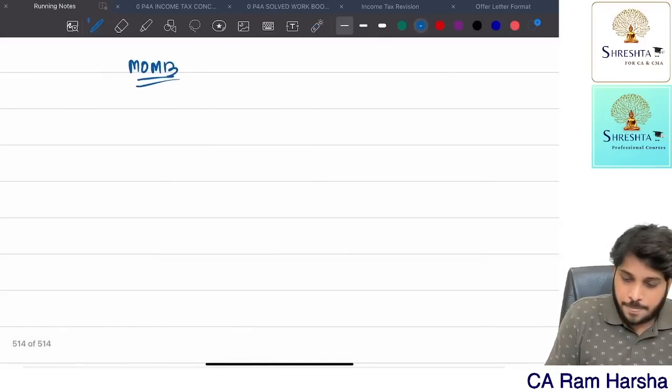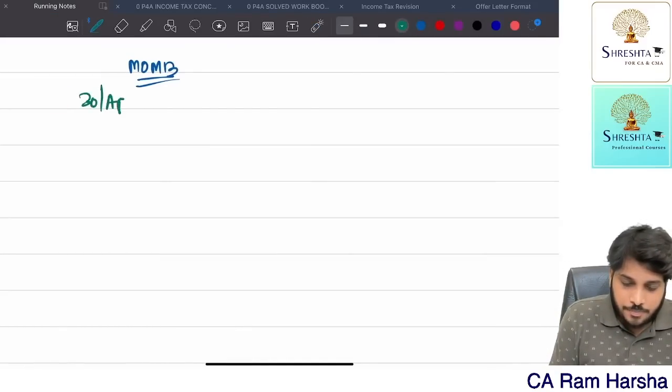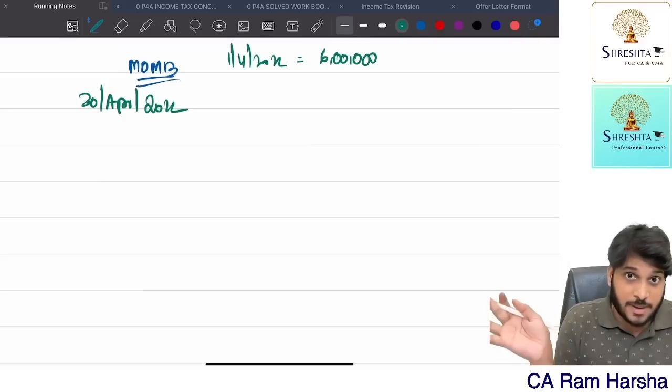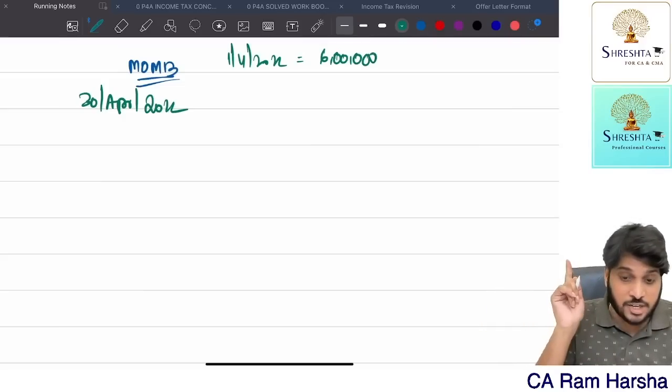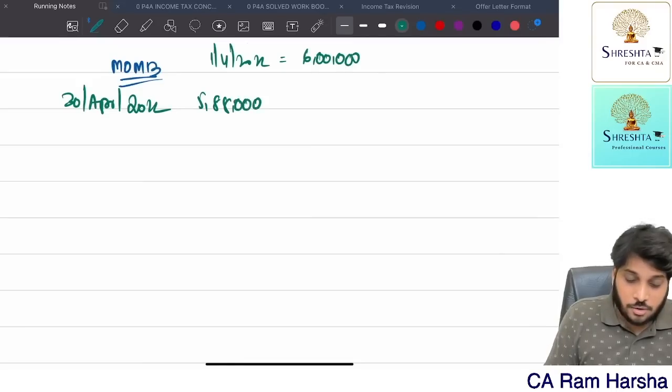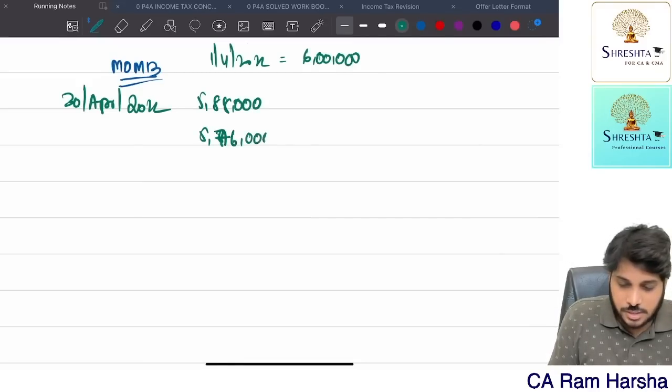Now, as on 30th April 2022, how much is outstanding? First of all, on 1st April 2022, 6 lakhs is outstanding. Every month on the 5th he pays 12,000. On 5th April he would have paid 12,000. So 30th April, how much is outstanding? 5,88,000. Now 31st May, 5,76,000.